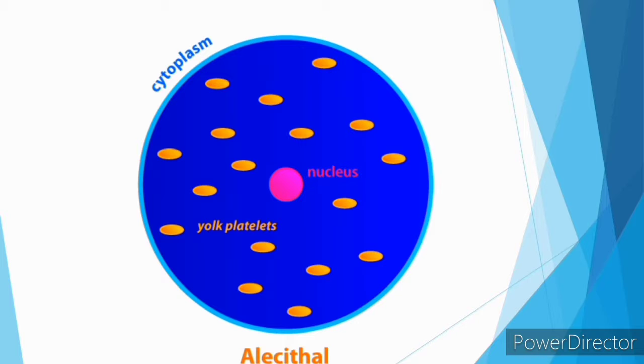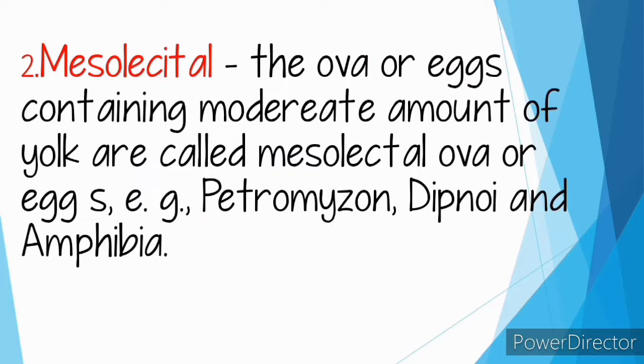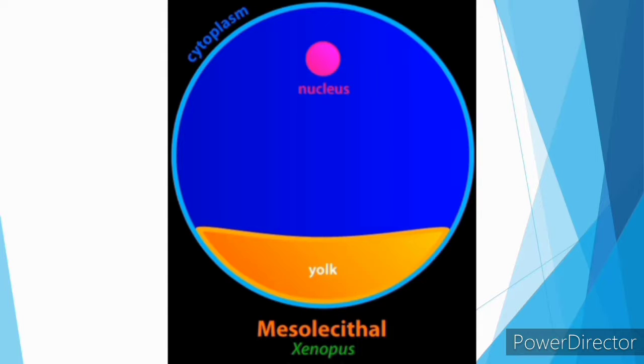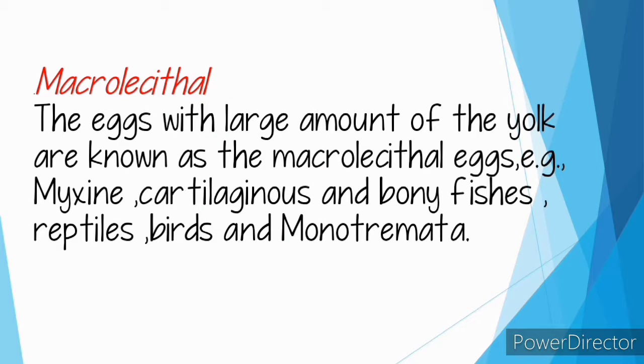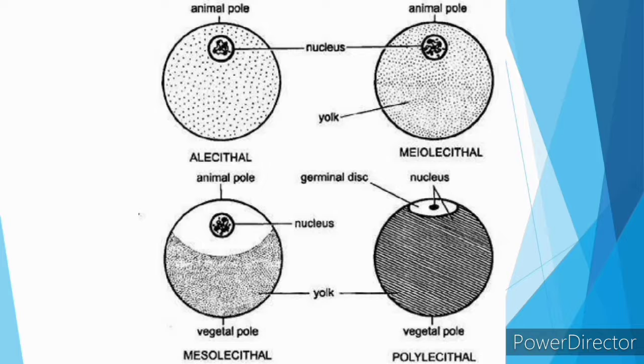So, mesolecithal. The ova or eggs containing a moderate amount of yolk are called mesolecithal ova or eggs. Examples: Petromyzon, Dipnoi, and Amphibia. So let's see this picture of mesolecithals. So, macrolecithal. The eggs with a large amount of yolk are known as macrolecithal eggs. Examples: Myxine, cartilaginous and bony fishes, reptiles, birds, and Monotremata. So this is the examples in a picture. So let's see this.